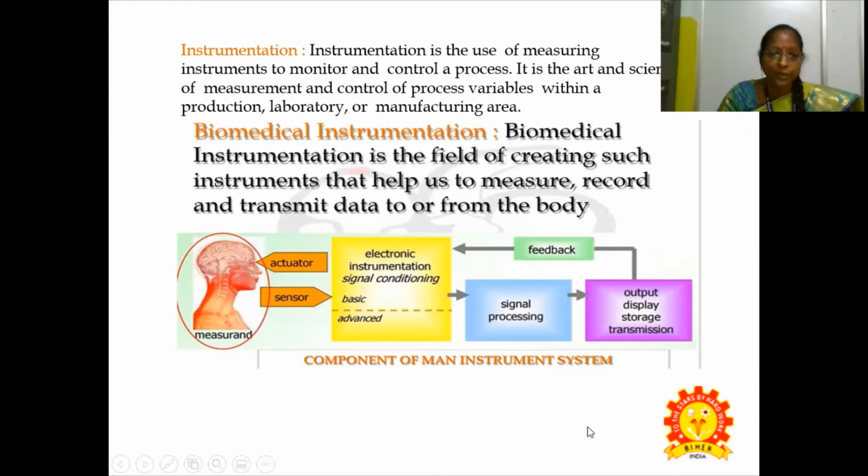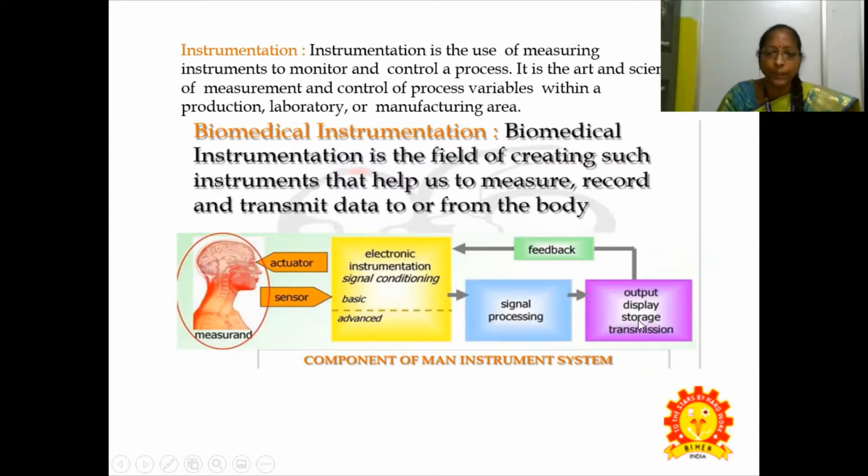So the measurement will be the human being, and the display devices will be the monitor or a storage, wherever the data has to be stored for future retrieval. There is a sensor which senses the biometrics of the measurement, and the electronic instrumentation where the conditioning of the weak signal and the signal processing is done.